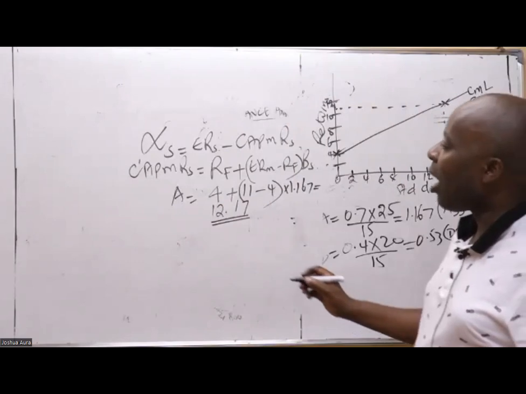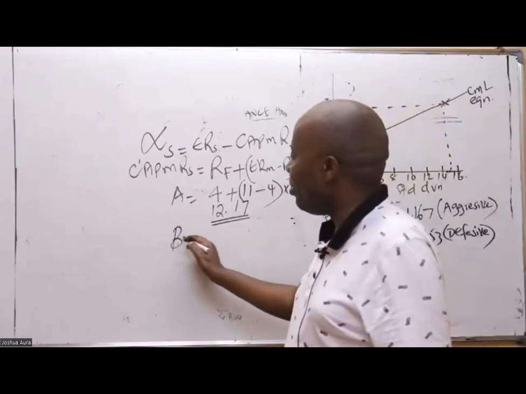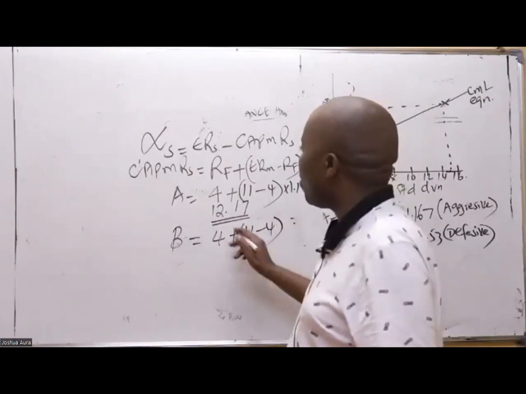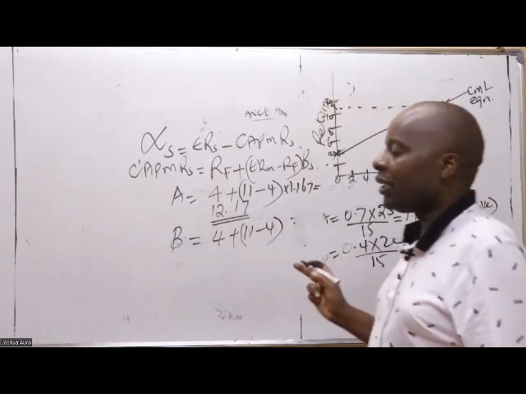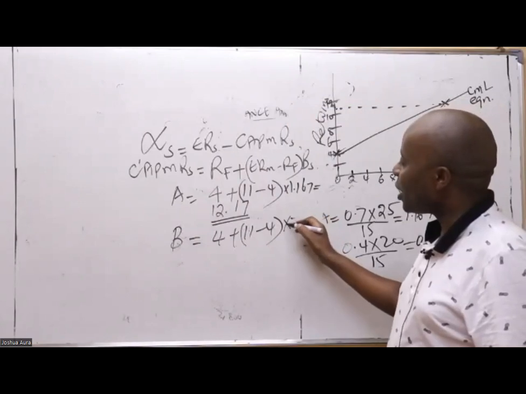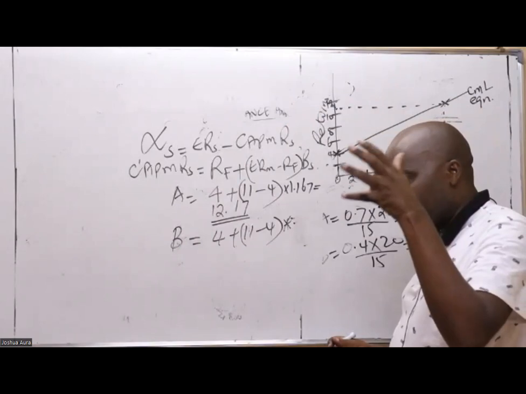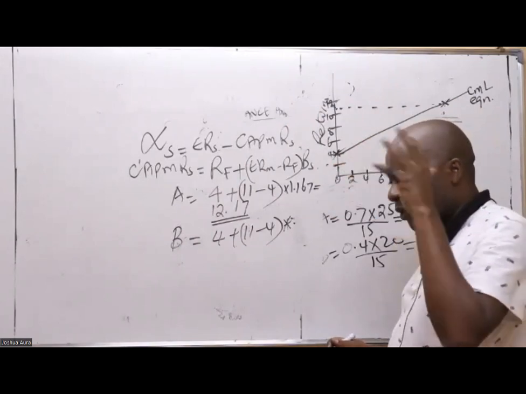Now from there, go ahead and give us CAPM for B. So it will be 4 plus 11 minus 4, because you know the risk-free will not change. The only thing that will change here will be the risk profile, the beta. Is there somebody who can remind us the figure of beta that we got for security B?